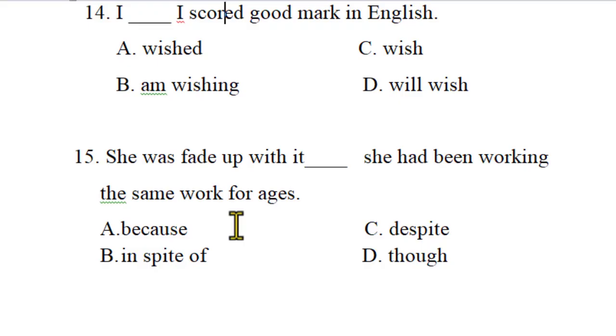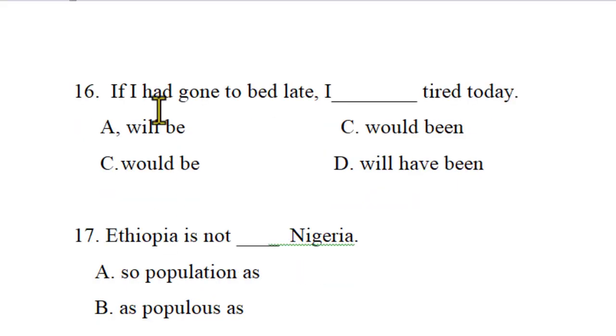Why was she fed up? Because she had been working the same job for ages. Yeah, there is a reason here. So because reason: because, since, as are the right conjunctions. Exactly, true. And next question.